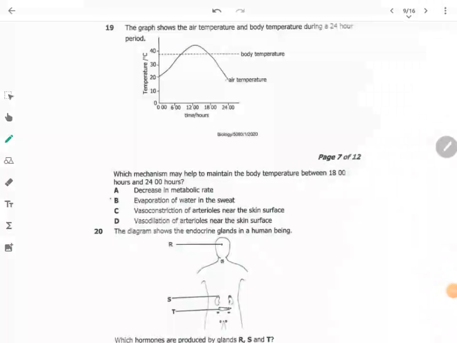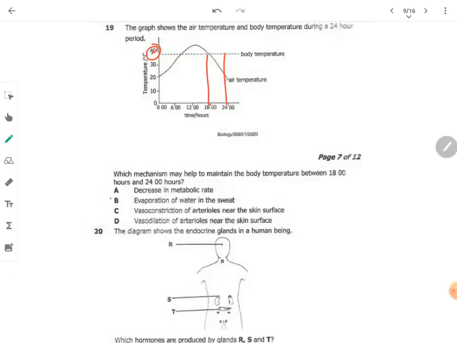Question 19 says, the graph shows the air temperature and body temperature during a 24-hour period. You can see that the body temperature is very high, and the air temperature is moderate. Which mechanism may help to maintain the body temperature between 18 hours and 24 hours? Now 18 hours is here and 24 hours here. They're saying the temperature there is high. It's 40 there, you can even tell. To make the temperature moderate, which mechanism can help?